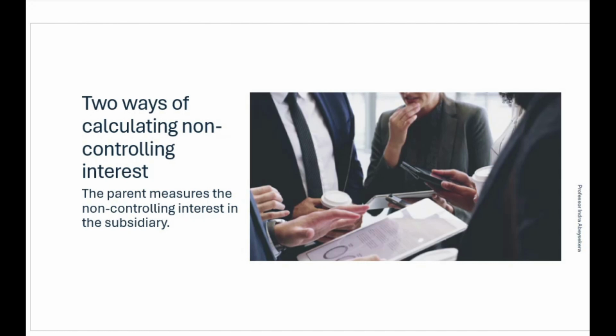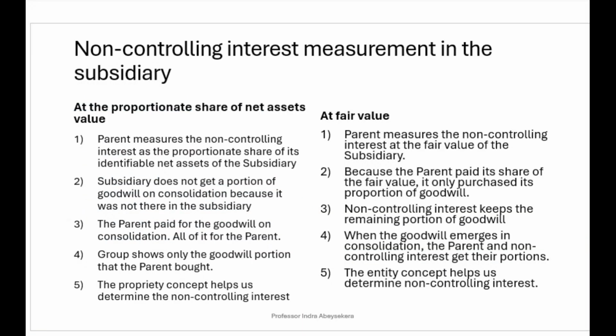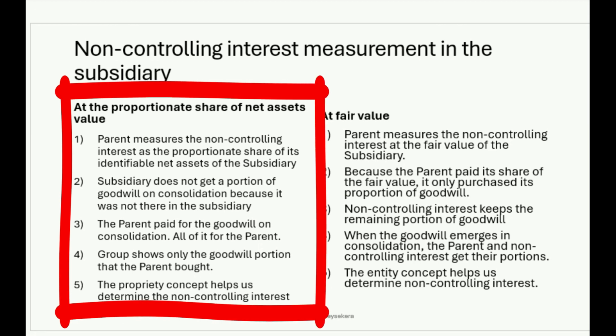This video looks at two ways of calculating non-controlling interest. It is the parent that measures the non-controlling interest in the subsidiary, because it's the parent that's required to prepare consolidated financial statements. There are two ways to measure the non-controlling interest. The first is at the proportionate share of net assets value, where the parent measures the non-controlling interest as the proportionate share of the identifiable net assets of the subsidiary.